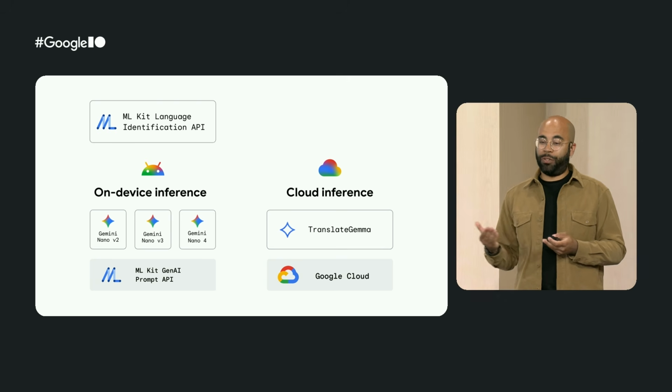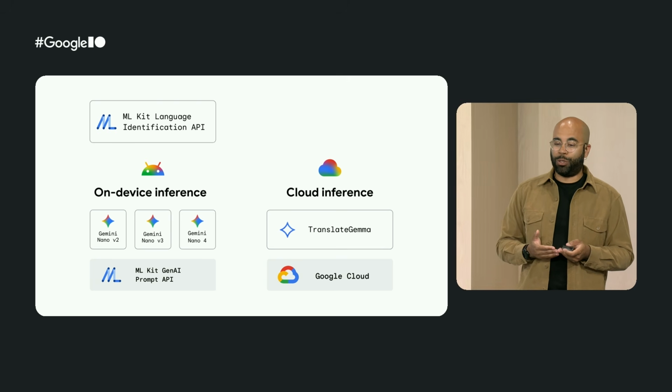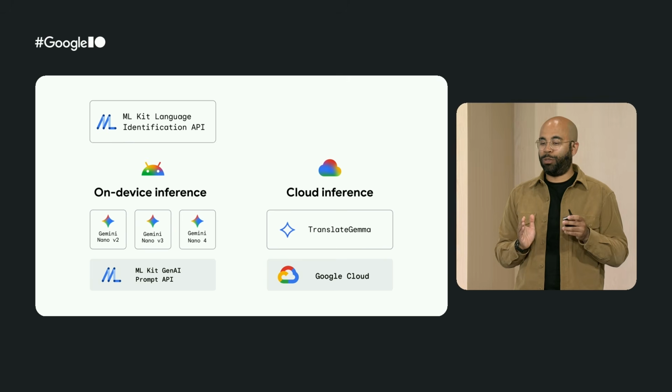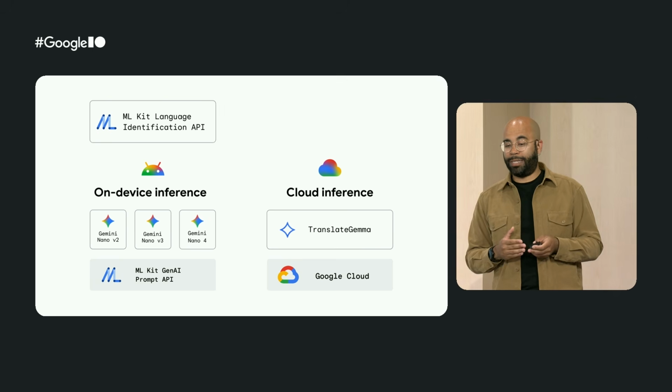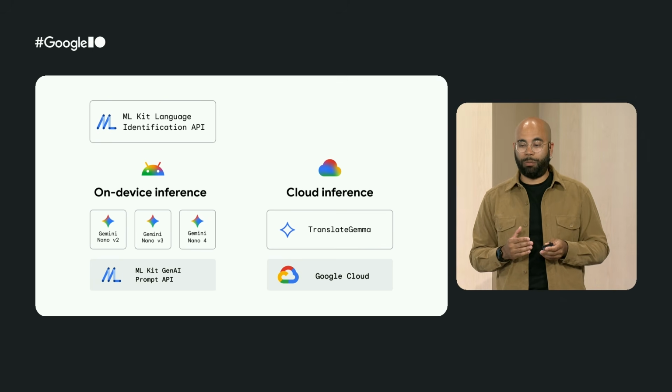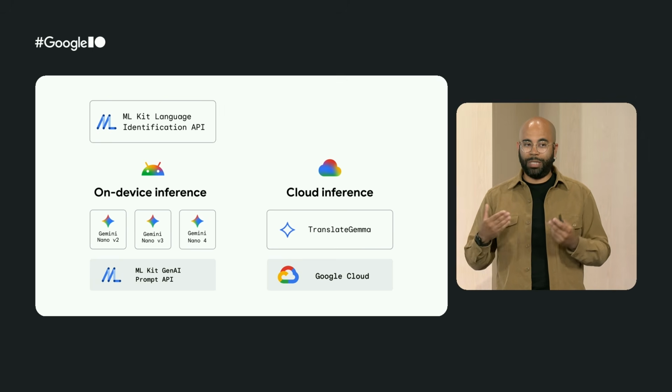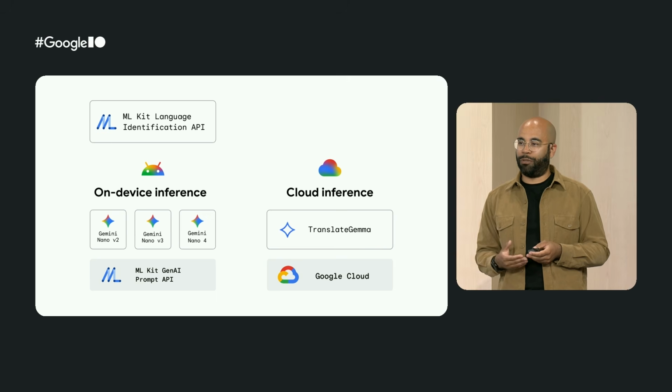And so here is the inference stack that we are going to use. So for on-device inference, we will use Gemini Nano models through the ML Kit Prompt API. And for the cloud inference, we will use Translate Gemma that will be hosted on Google Cloud. And we will also use the on-device ML Kit language identification API that will be able to detect the language used in the conversation.